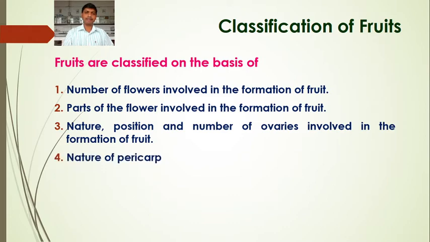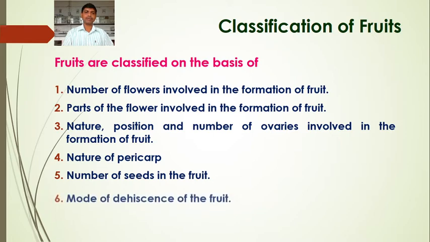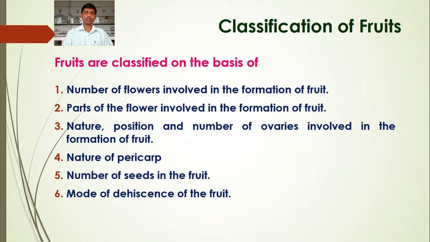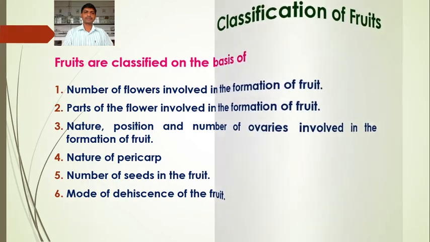Nature of the pericarp, then the number of seeds in the fruits. Some fruits are single seeded fruits, some are multi seeded fruits. If the fruit possesses a single seed, it is a single seeded fruit. If the fruit possesses many seeds, such fruits are multi seeded fruits. Then the mode of dehiscence of the fruit, whether it dehisces longitudinally or transversely.